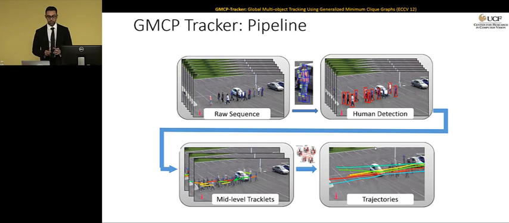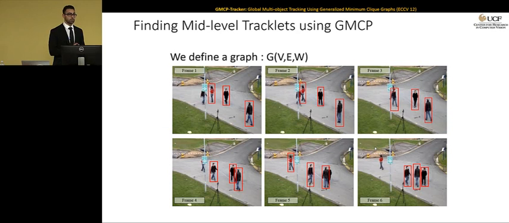So these Tracklets, in order to get the final trajectories, we need another level of data association, and for that we're going to again use GMCP to connect these Tracklets and form the full trajectories of targets. Now I'm going to show you how we form these Tracklets.